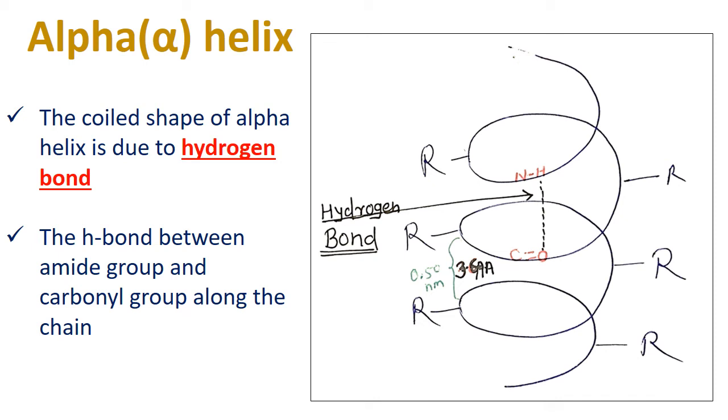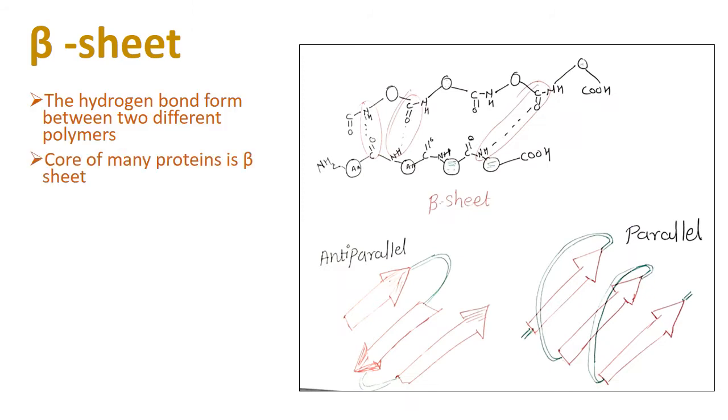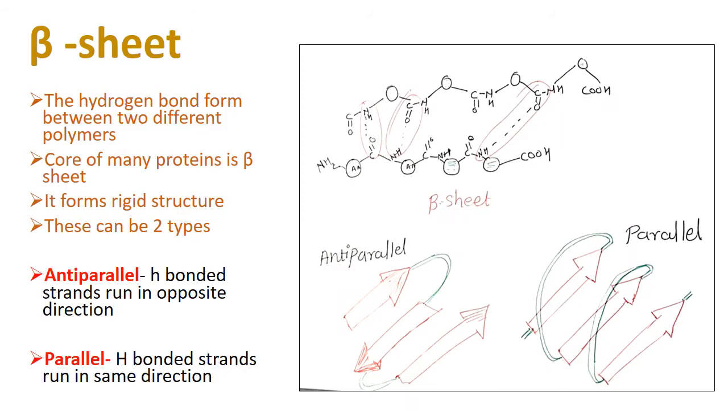Now coming to the beta pleated sheet. In alpha helix, the hydrogen bonding formation occurs in the same polymeric chain between different peptide bonds. But in beta pleated sheet, what happens? The hydrogen bonding formation occurs between two different polymers. You can see in the diagram, I have shown the hydrogen bonding formation between peptide bonds of two different polymeric chains. That's why the shape of that structure becomes like a sheet.